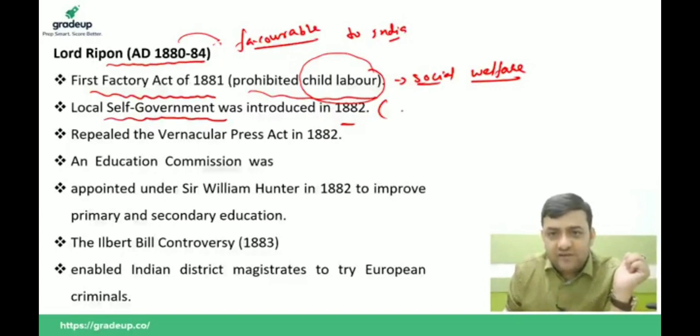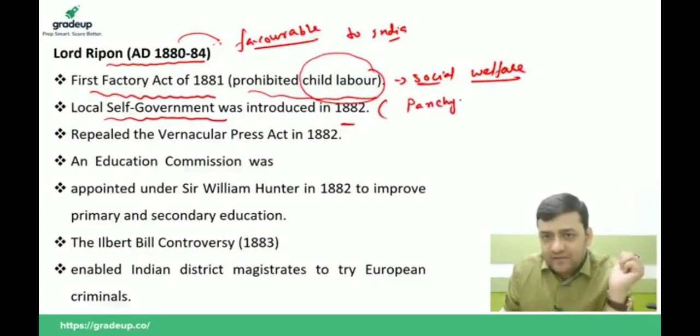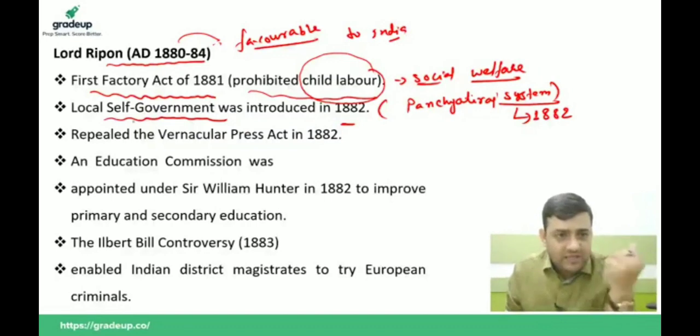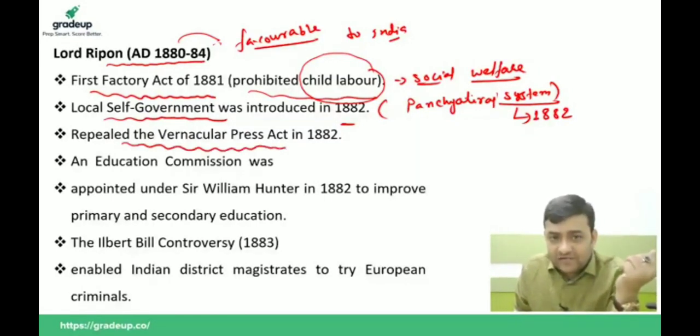Next is local self-government, introduced in 1882. This is very important, okay? It is called the Panchayati system. The Panchayati Raj system in India was introduced by Lord Ripon in the year 1882. Don't forget this one as well. And he was successful in repealing the Vernacular Press Act in 1882.